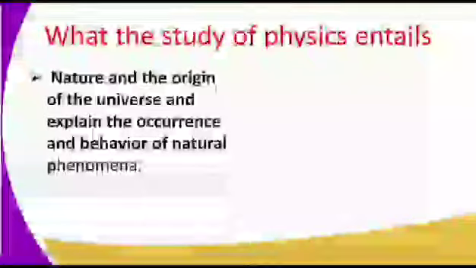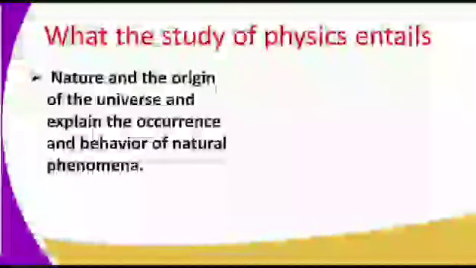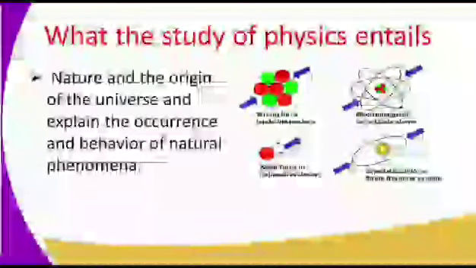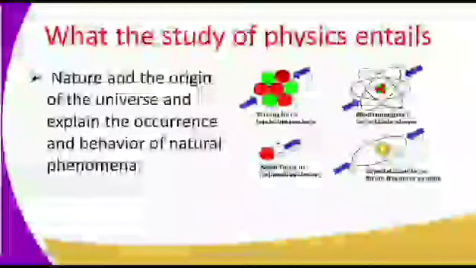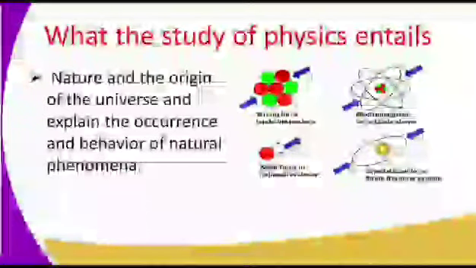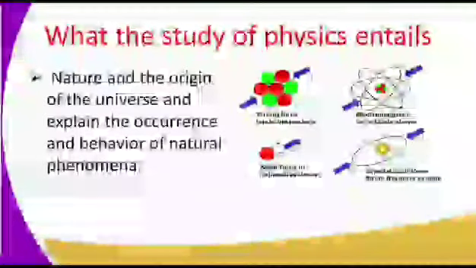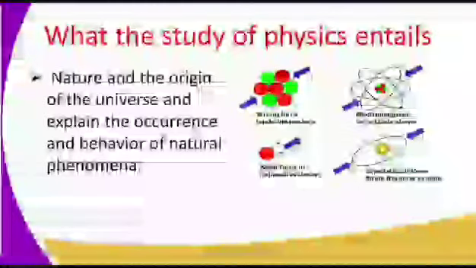What the study of physics entails: nature and the origin of the universe, and explaining the occurrence and behavior of natural phenomena. So in the first diagram, we have the strong force that binds the nucleus together. This explains how a natural phenomenon occurs. In our second diagram, we have an electromagnetic force that is binding the atoms together. Still, that is nature. Then down here we have the weak force in radioactive decay material, which still explains nature. And then lastly, gravitational force binding the solar system.